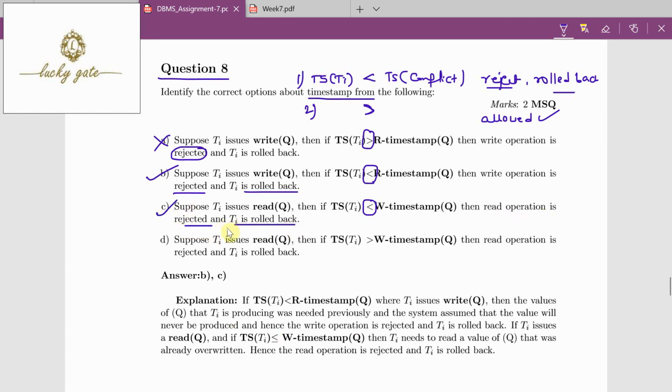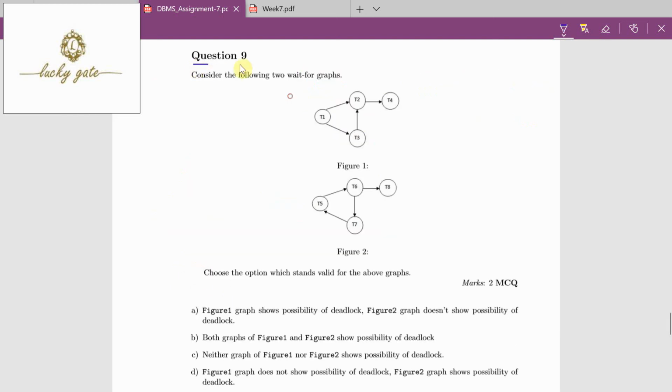This is also correct. And option D given, suppose Ti issues read of Q, then if Ts of Ti greater than means it is to be allowed, but what is given? Rejected. Because it is given rejected, it is incorrect. So what are the correct options for question number 8? Both B and C.